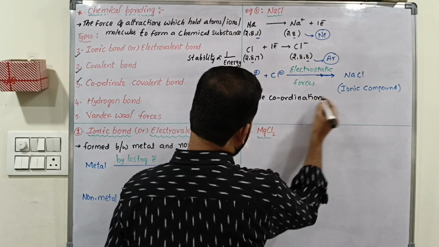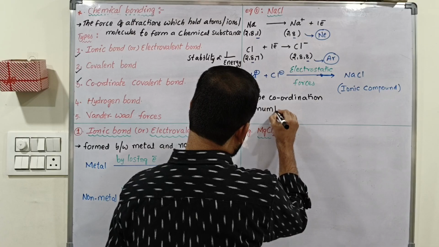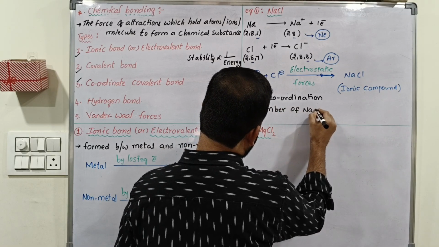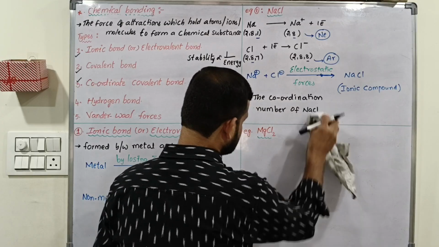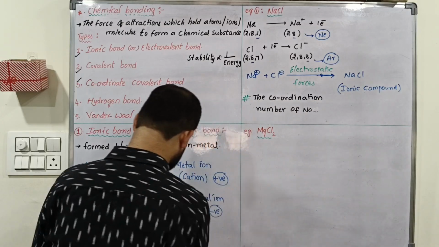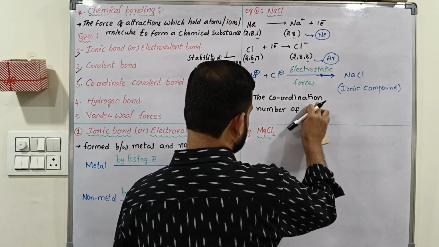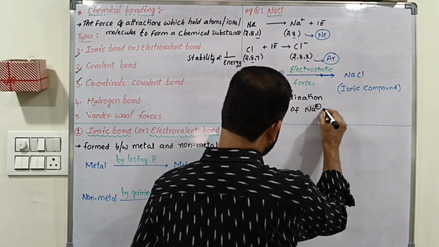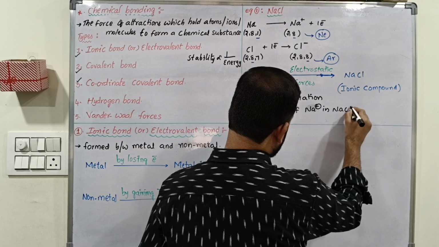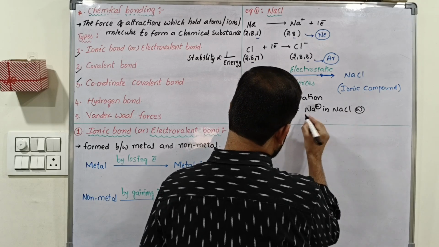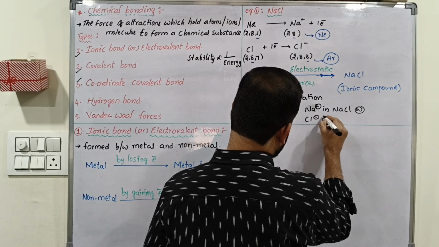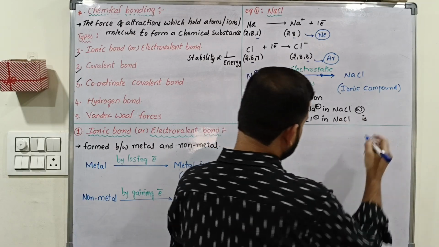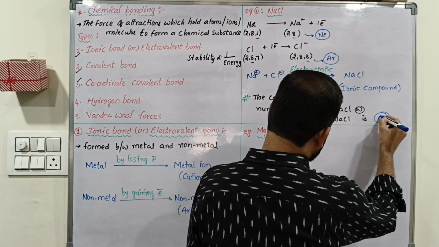The coordination number of Na plus in NaCl, or of Cl minus in sodium chloride, is what? 6.